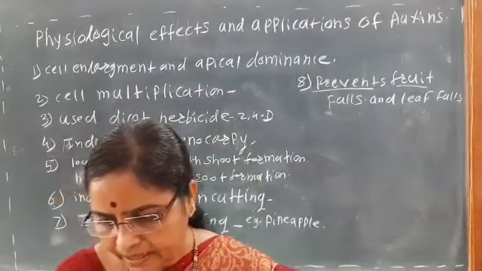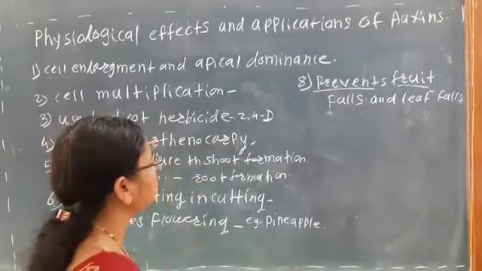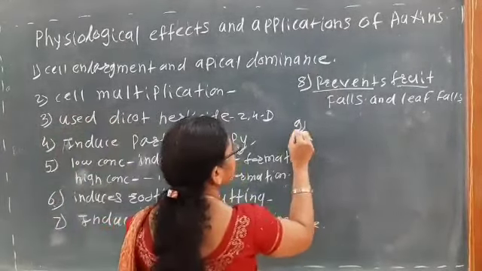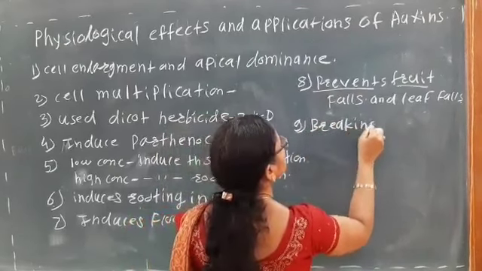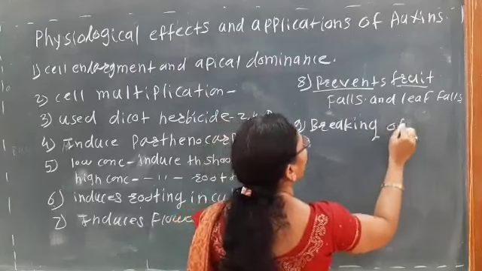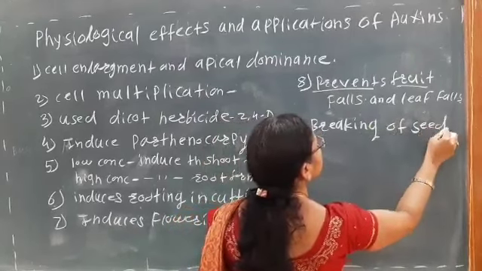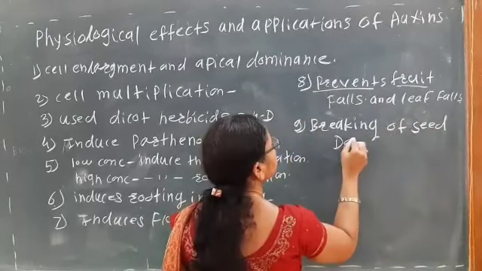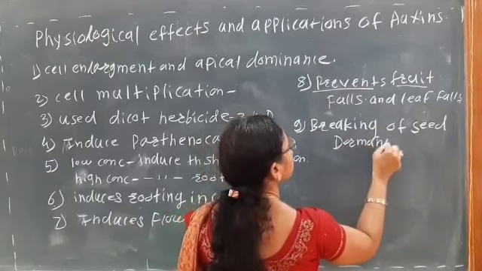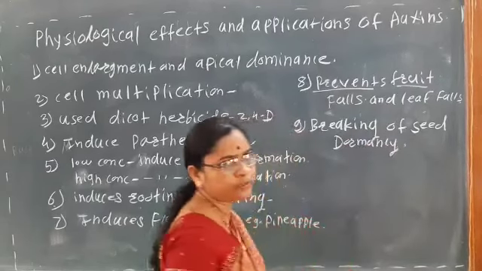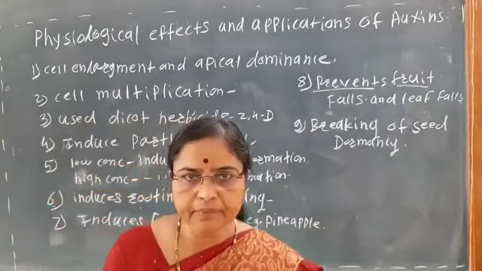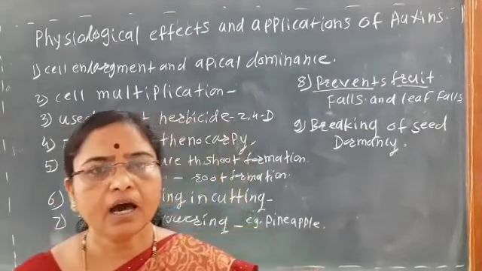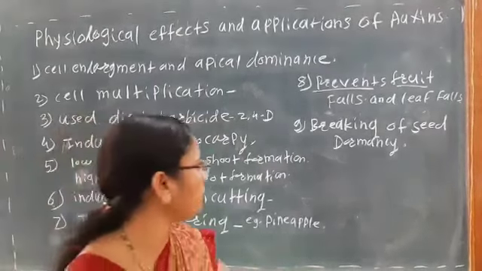Then next, that is it breaks the seed dormancy. Breaking of seed dormancy. Dormancy means what? That is the seeds are not able to germinate.